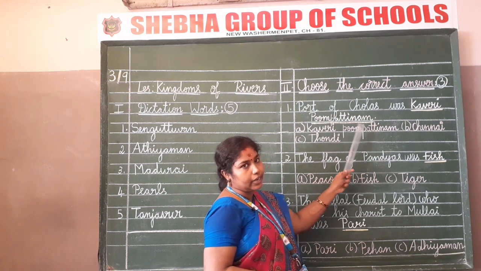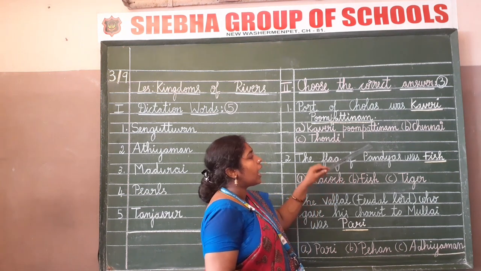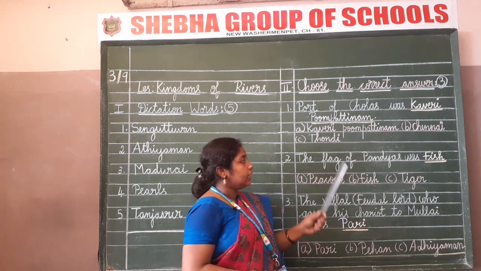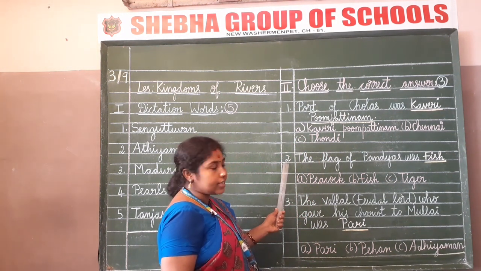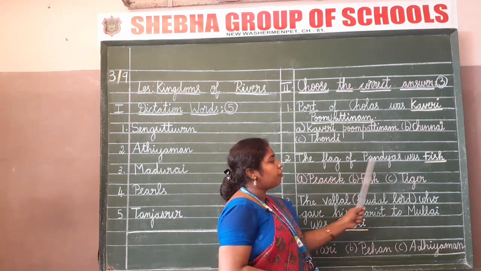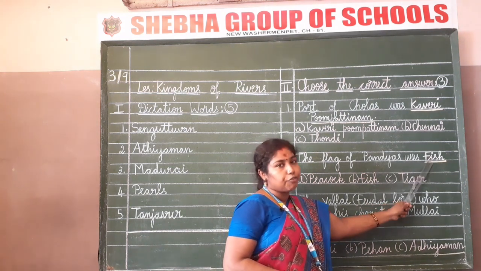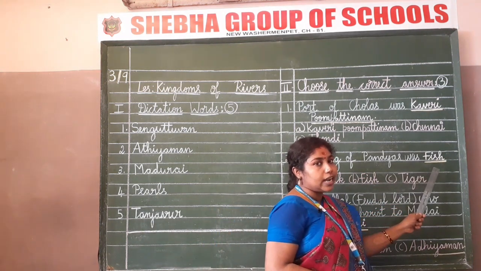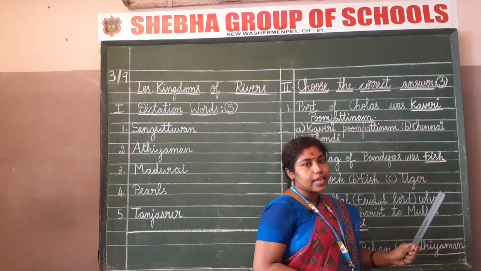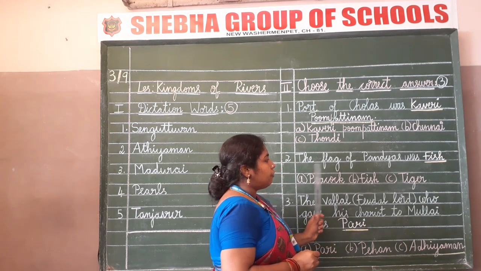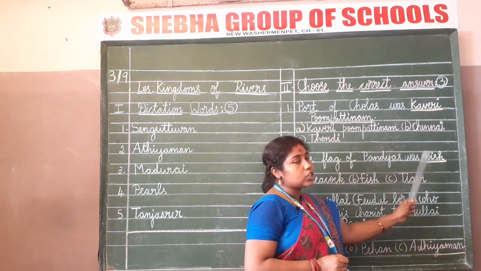P-O-O-M-P-A-T-T-I-N-A-M. Pumpattinam. Clear, children? After writing the first one, you have to leave one line. Start writing the second serial number in the margin. The flag of Pandyas was fish. You have to underline the answer with a ruler and a pencil, with a scale and a pencil. Don't draw it freehand.